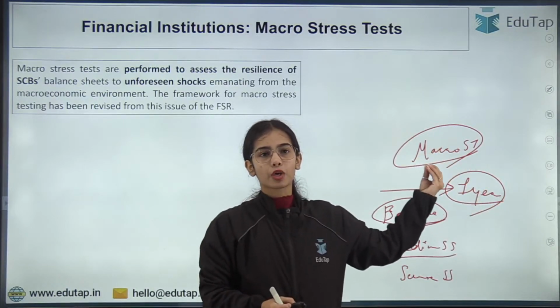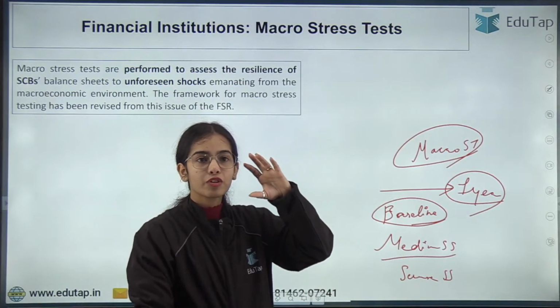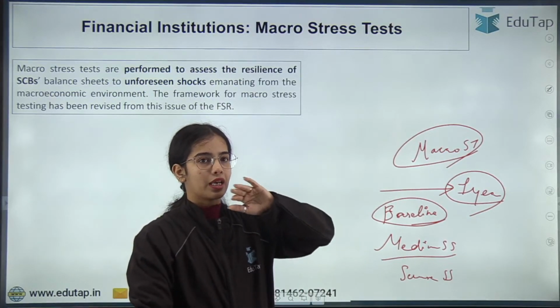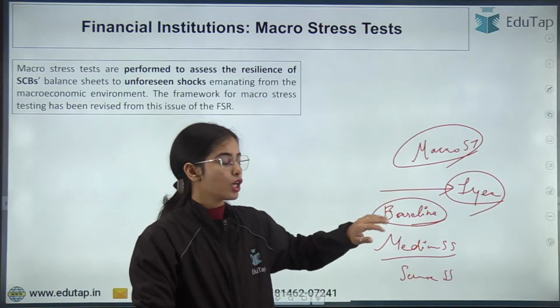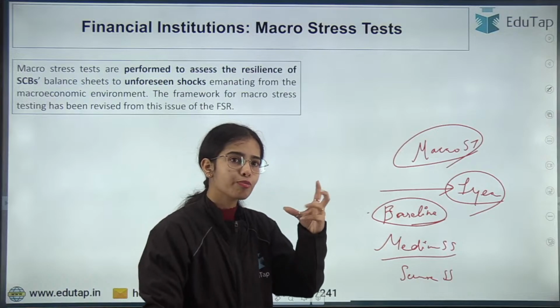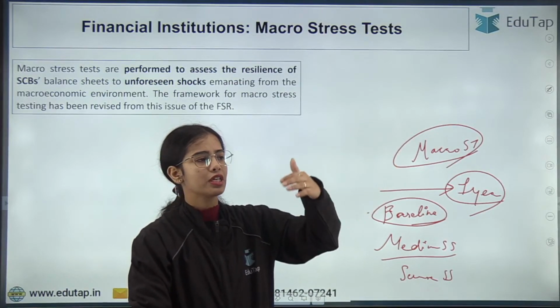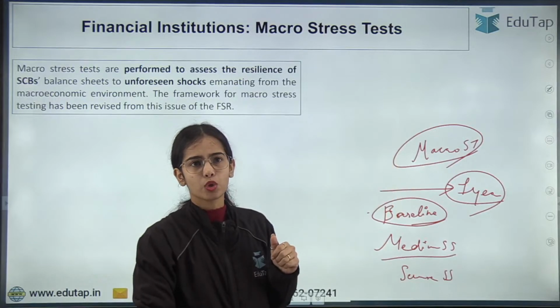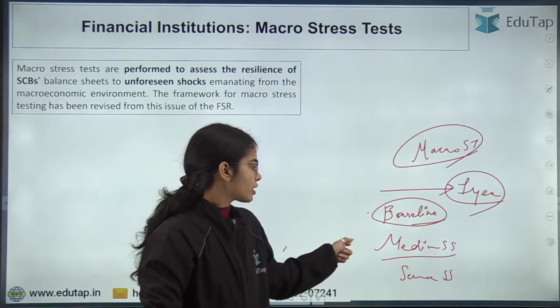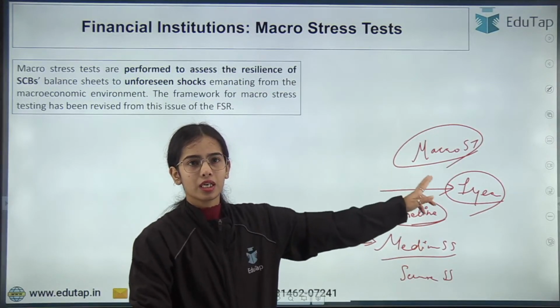So this was the macro stress test in which we were taking the hypothetical situation. We were taking the assumptions that if normal conditions are there, what is going to be the capital buffers with the bank after 1 year? In case of medium stress situation, some war happens at the international level and some problem happens at the global level, so what is going to be the capital buffers of the banks in India at the medium stress situation after 1 year?